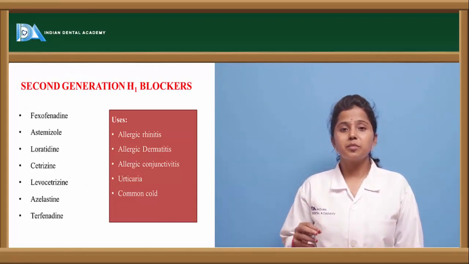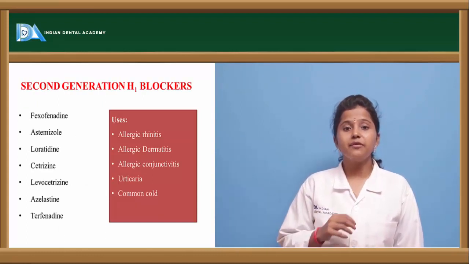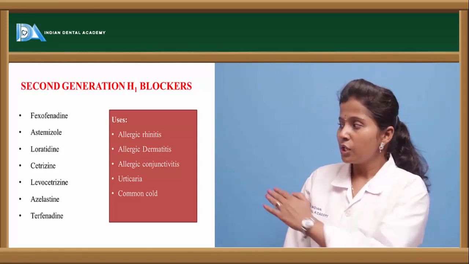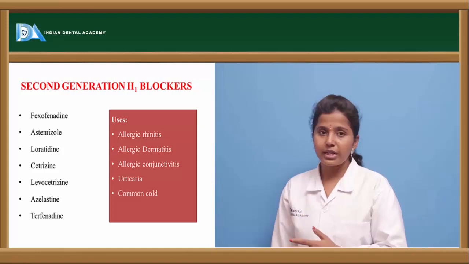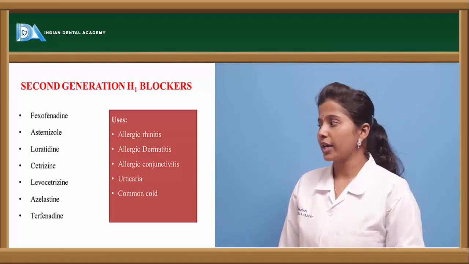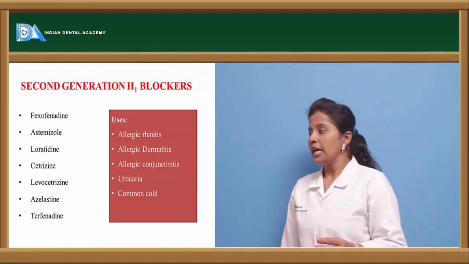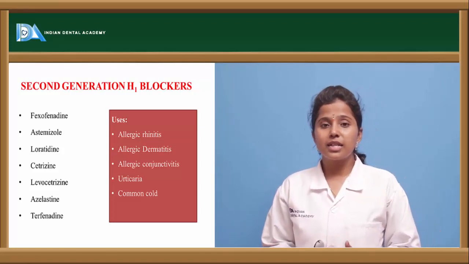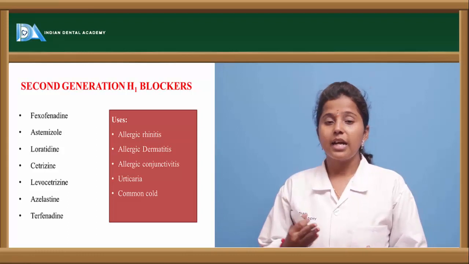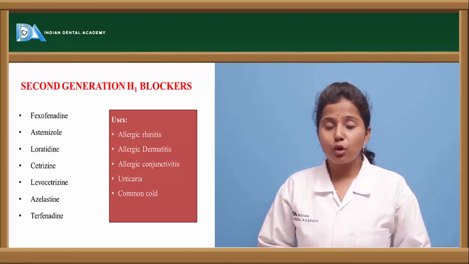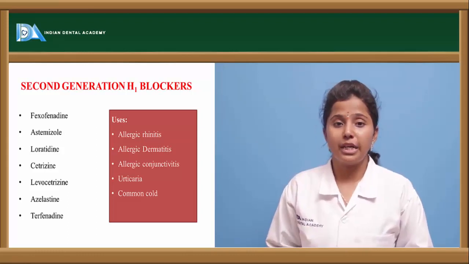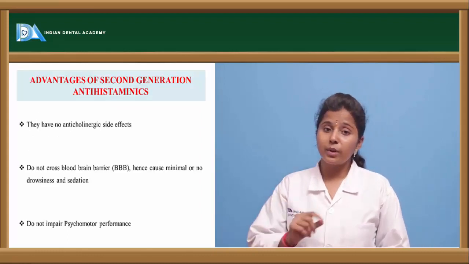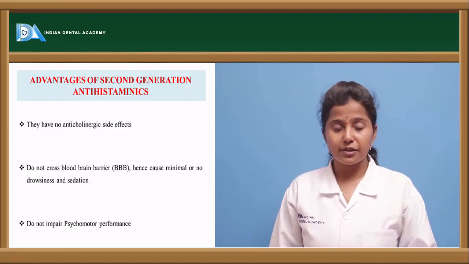Second generation H1 blockers are more recommended than first generation H1 blockers. Second generation H1 blockers we saw in the classification itself: fexofenadine, loratadine, cetirizine, levocetirizine, azelastine and terfenadine. These have various uses. They are used in allergic rhinitis, allergic conjunctivitis, common flu and cold, and they are used in urticaria also. These second generation antihistaminergics are more advantageous over first generation antihistaminergics.